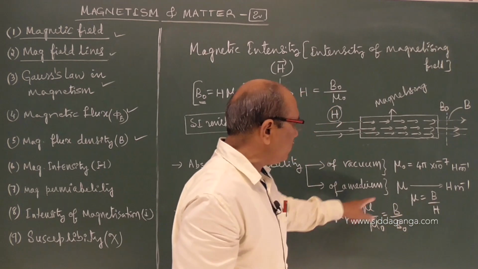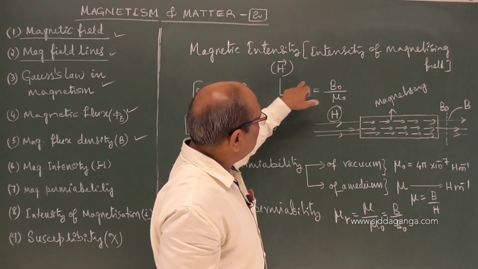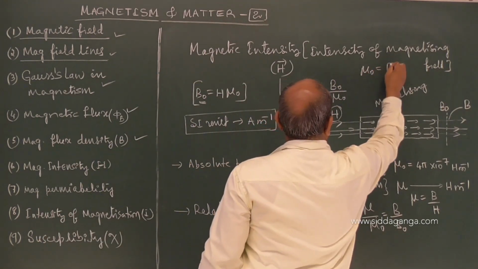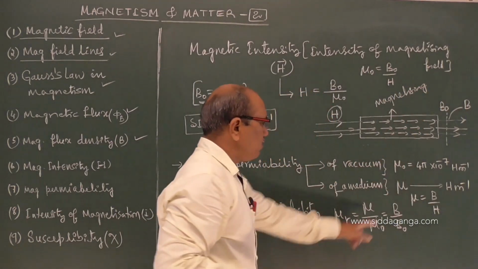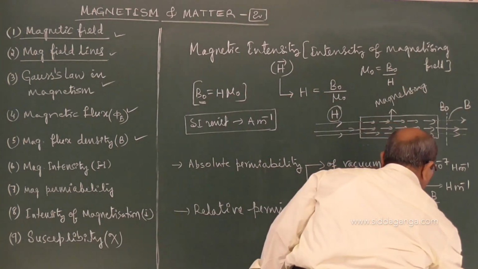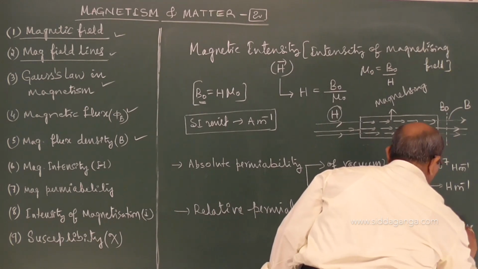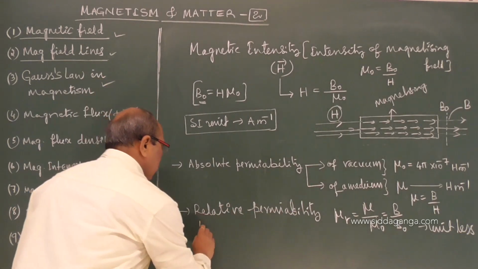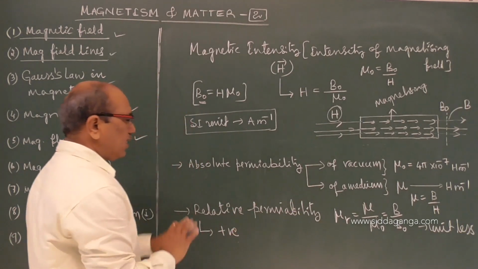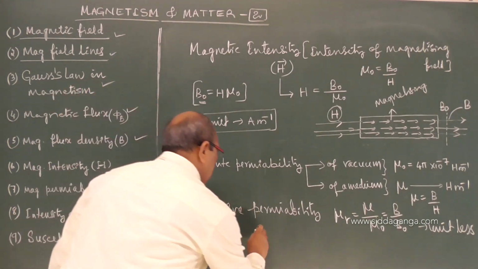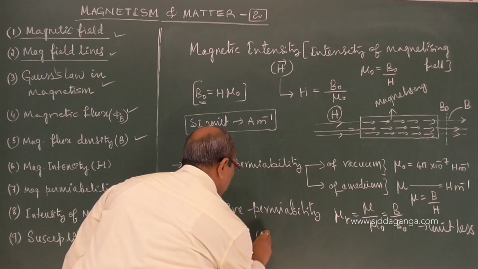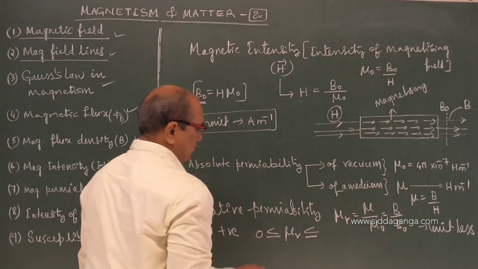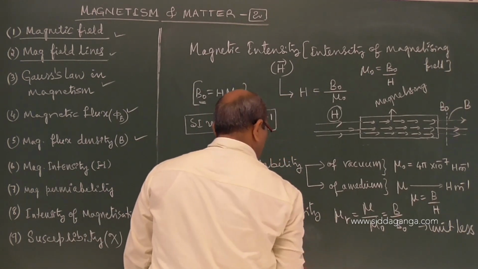If you take the ratio, mu is B by H and mu naught is B naught by H. H cancels, giving B by B naught. It is unitless. Relative permeability is unitless. But remember, it is always positive, never negative. It may become 0 or any higher values.